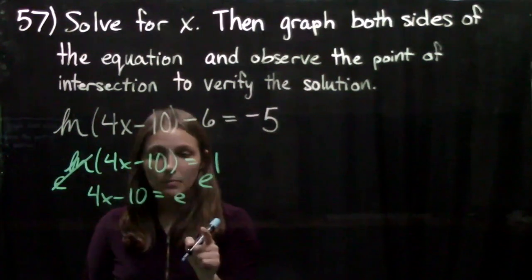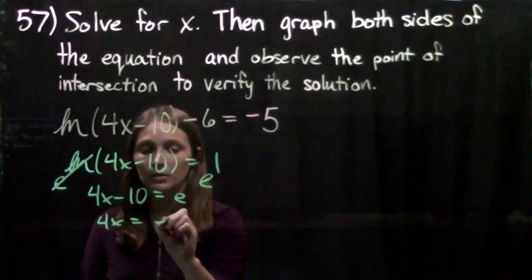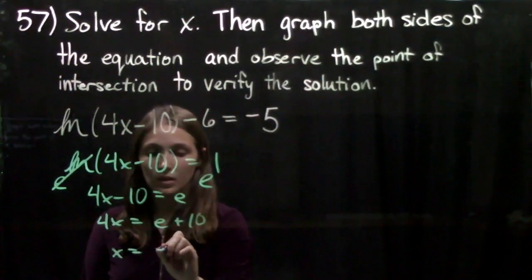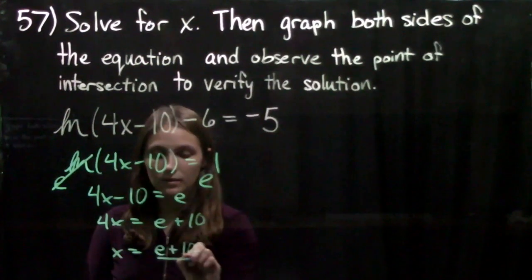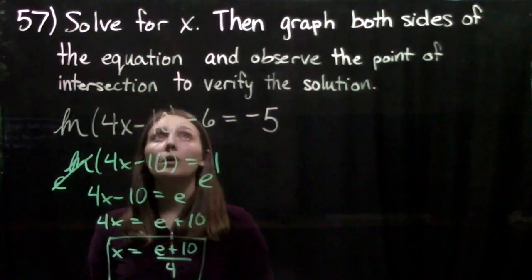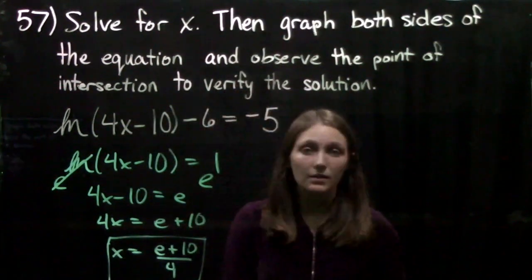And then it's a simple algebra problem. Since e is a number, we leave it like that, and we'll get 4x equals e plus 10, or x equals e plus 10 divided by 4. Cool. So we solved for x. The next thing that we have to do is go ahead and graph both sides of the equation.